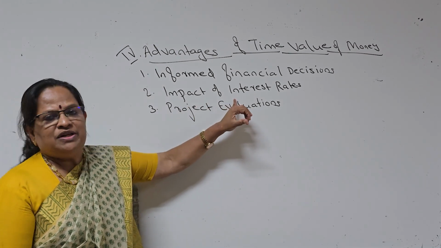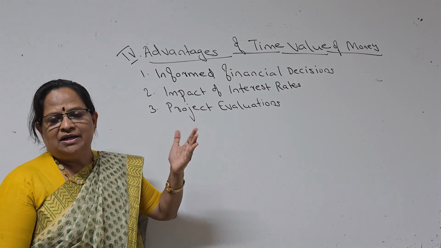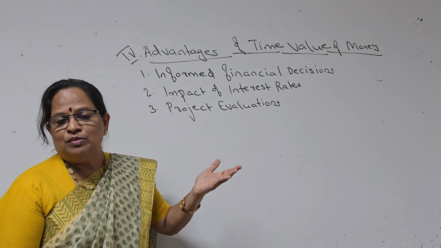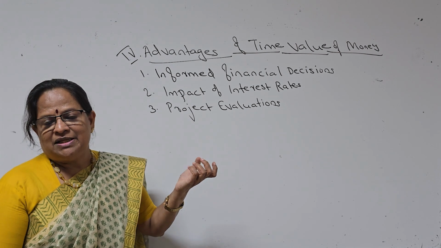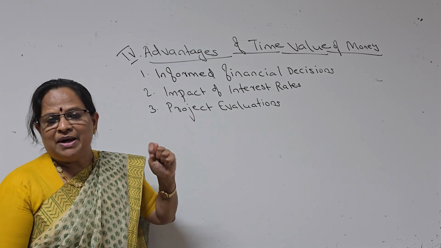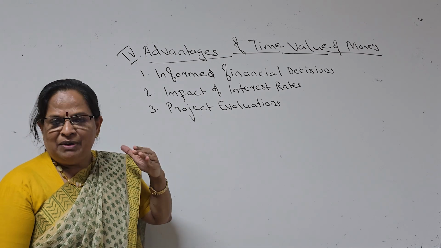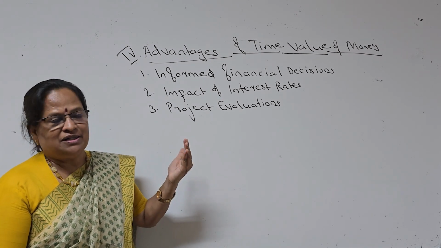Next is impact of interest rates. Banks will fix interest rates today at 8%. Sometimes RBI will decide after 2 months they are going to give only 6%. So what will be the impact of interest rates? Sometimes your stock market returns or dividends, all will have an impact on whatever you are investing. People and the companies will look for investments where they will get the maximum returns.